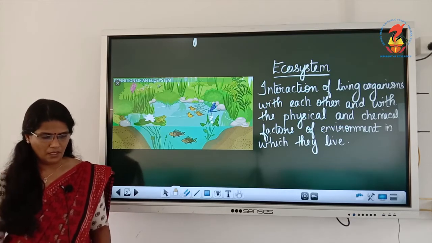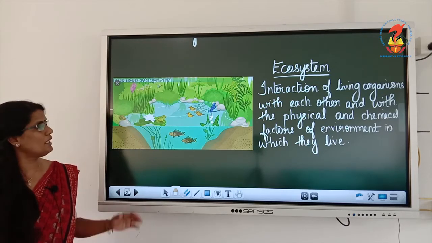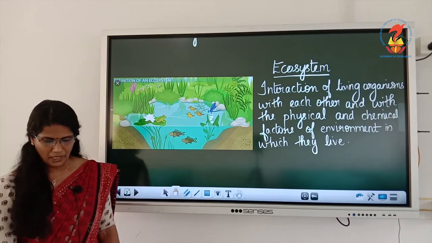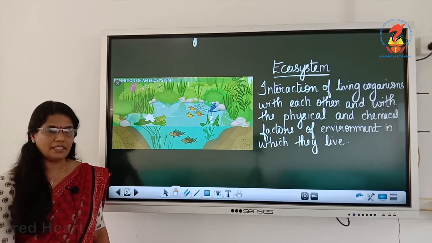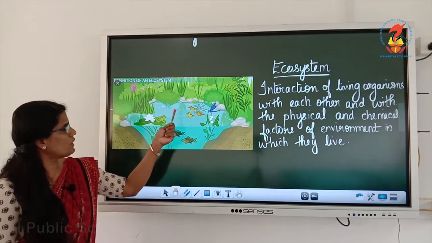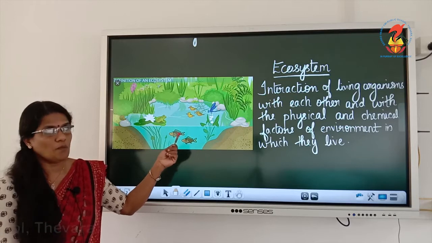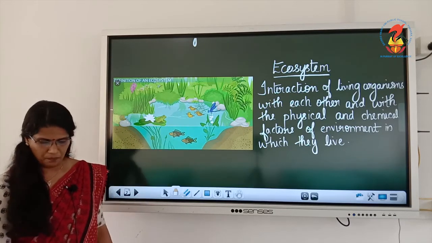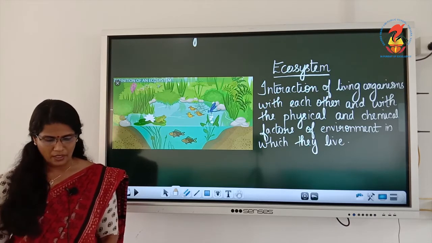Now ecosystem is a community of living things and their non-living environment. In an ecosystem you can see living things as well as non-living things. It contains producers, consumers, decomposers and dead and inorganic matter. So in this pond ecosystem you can see there are living things, non-living things, and there may be small microbes. All this exchange their energy. The world's most important ecosystem, as we said, is the Amazon rainforest.